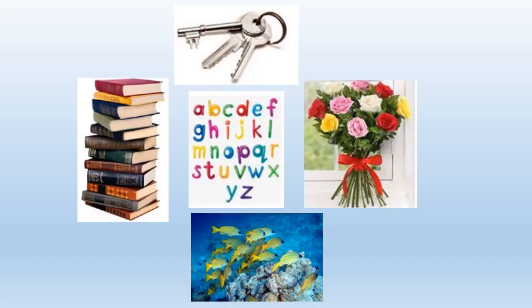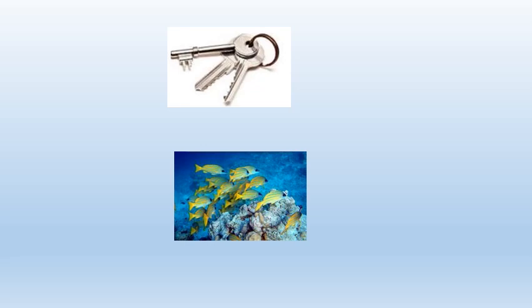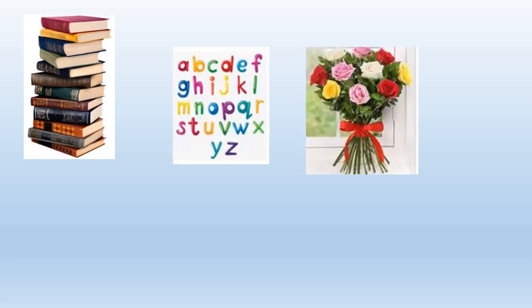Let's have a look at these images. What do you think about them? They are a bunch of keys, a school of fish, a pile of books, a group of letters, a bunch of flowers.